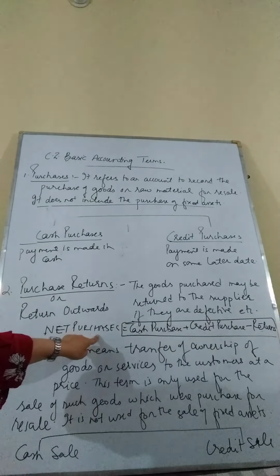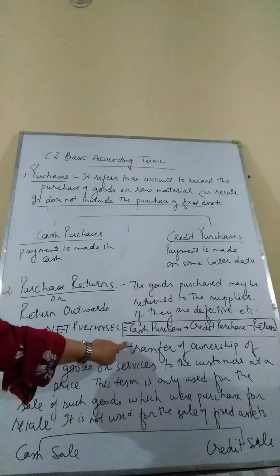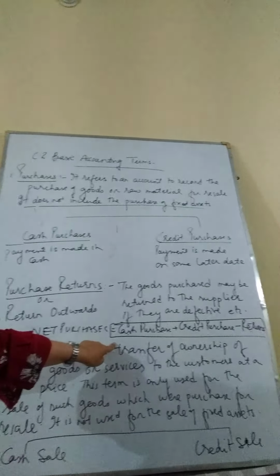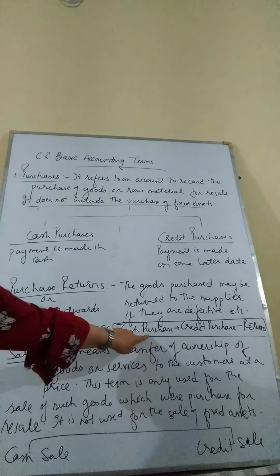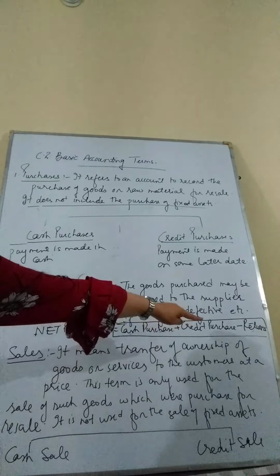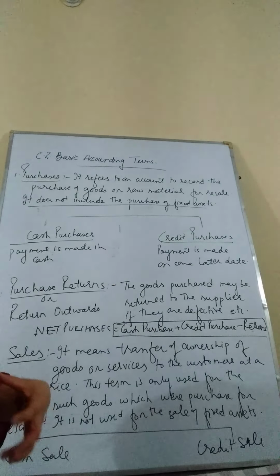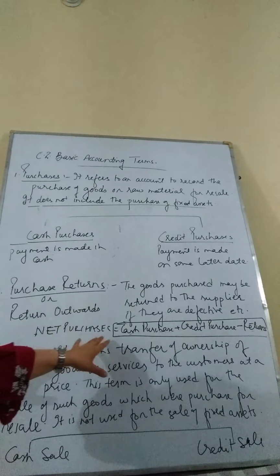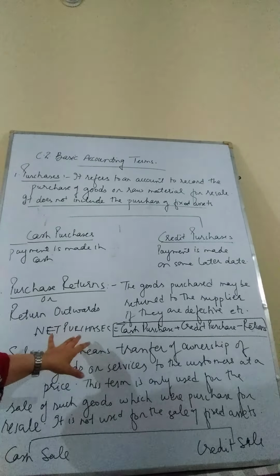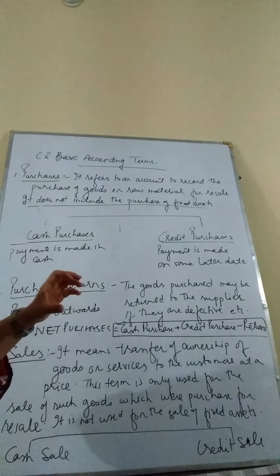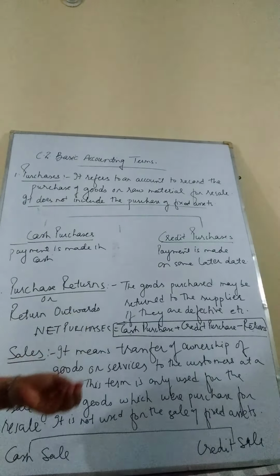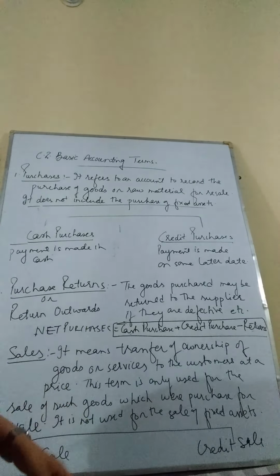Now we take up the formula for calculation of net purchases. The actual purchases can be calculated by the formula which I have enclosed in the box. If you can see it clearly: cash purchases plus credit purchases minus returns. Returns means purchase returns. So this is the formula for the calculation of actual purchases or net purchases. We add cash purchases, then we add credit purchases, and we reduce returns.